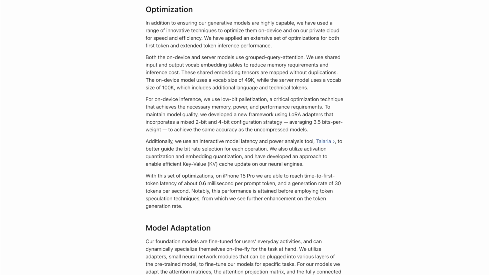We also utilize activation quantization and embedding quantization, and have developed an approach to enable efficient key-value cache update on our neural engines. With this set of optimizations, on iPhone 15 Pro, we are able to reach time-to-first-token latency of about 0.6 milliseconds per prompt token, and a generation rate of 30 tokens per second. Notably, this performance is attained before employing token speculation techniques, from which we see further enhancement on the token generation rate.